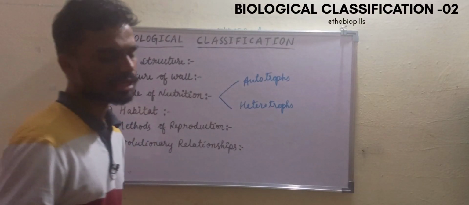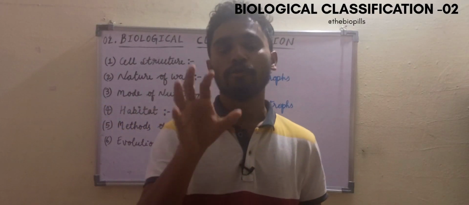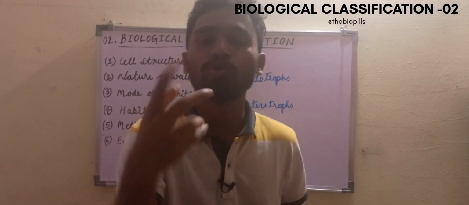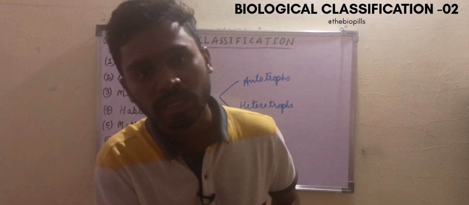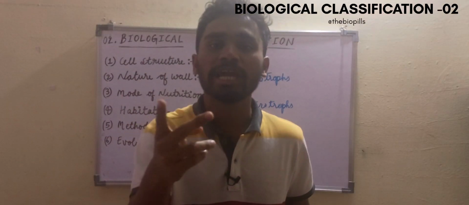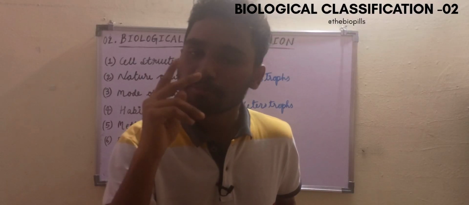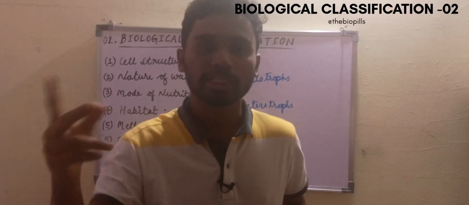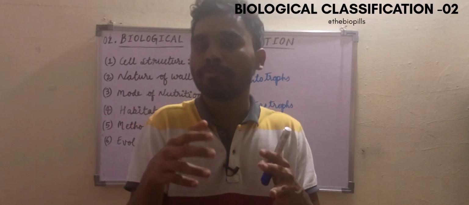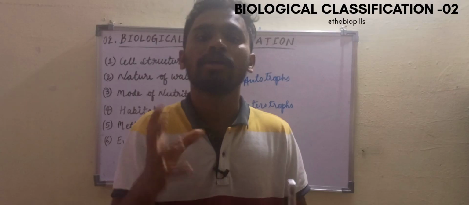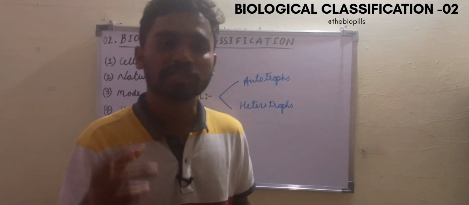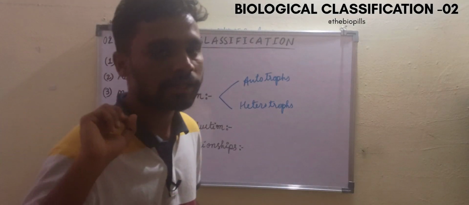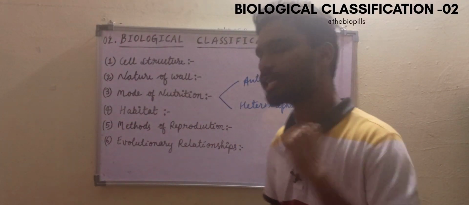And methods of reproduction. In methods of reproduction, whether the organism is reproduced by using a single parent or two parents, whether they have genetic variation or not, based on this we can make two categories. One is asexual reproduction and another one is sexual reproduction. So by this we can differentiate organisms on methods of reproduction. So that is why they also considered methods of reproduction as a criterion for classification.